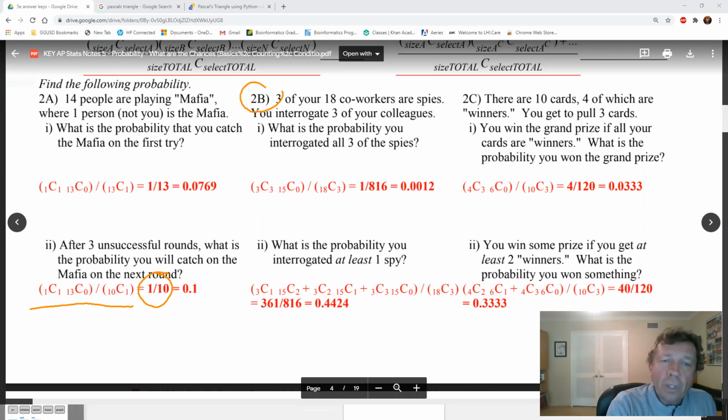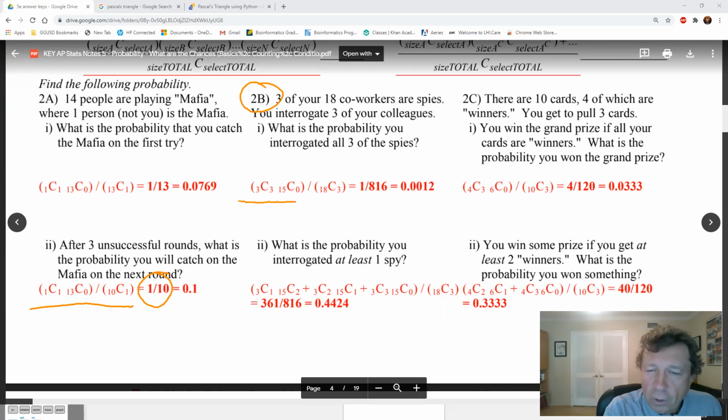2B. Here's a couple cool ways to do this, okay? 3 of your 18 coworkers are spies. We know what that's like. Get those coworkers that are talking to the boss. Okay, anyhow, you interrogate 3 of your colleagues. Interrogate's a strong word. You talk to them. What is the probability you interrogated all 3 spies?